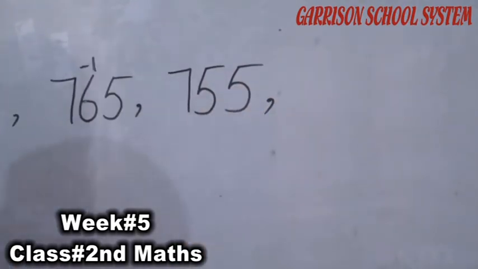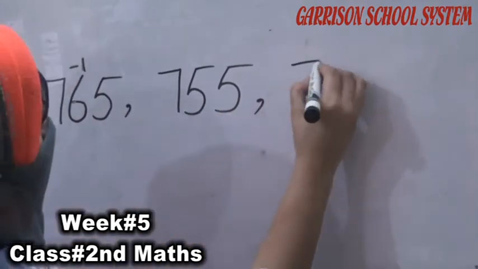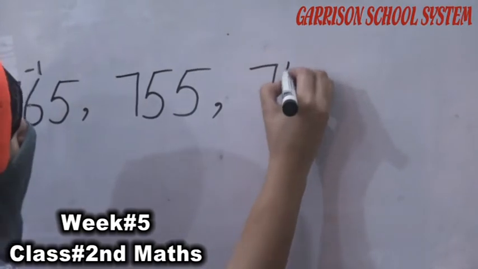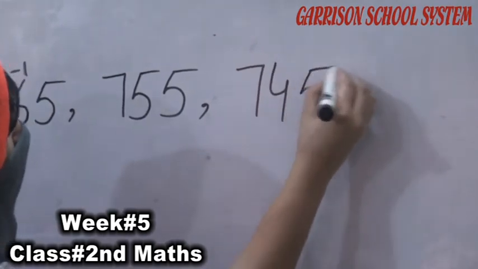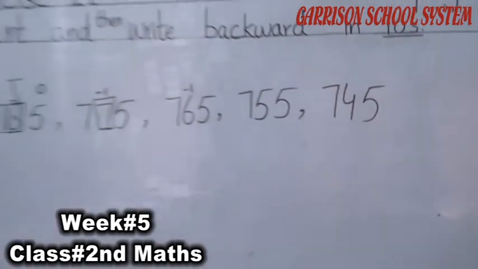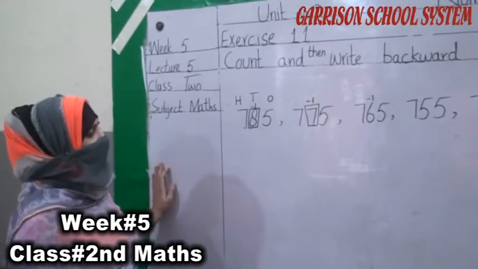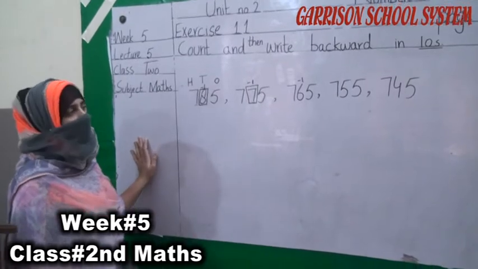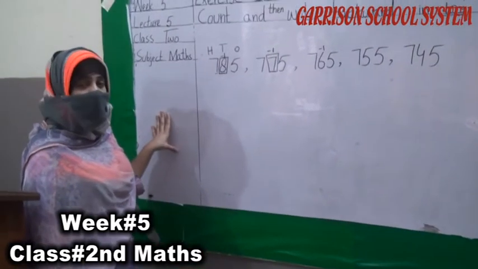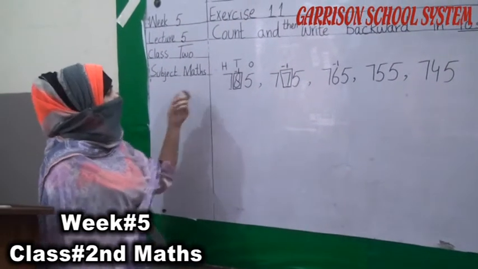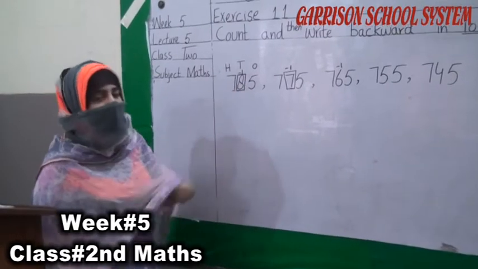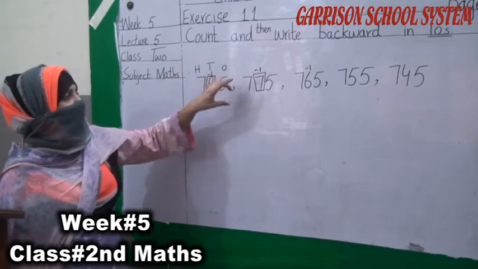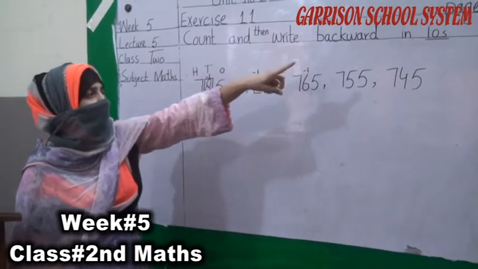755. Next number will be 700, and when we minus 1 from 5, here will be 4. 745. Okay student, understand? In this method we have to change just the number in tens. The number that is in tens, we just move it back. The hundreds number and ones number will be the same. We can't change the hundreds and ones number because our counting is in tens.